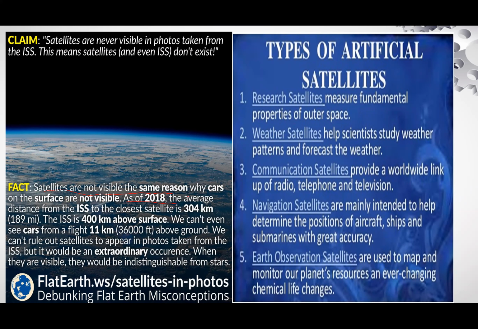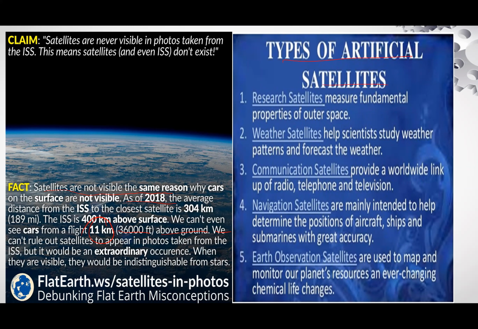The ISS is 400 kilometers above the Earth's surface. We cannot even see cars from a flight 11 kilometers, or about 36,000 feet, above the ground. We cannot rule out satellites appearing in photos taken from the ISS, but it would be an extraordinary occurrence, and when they are visible they would be indistinguishable from stars.